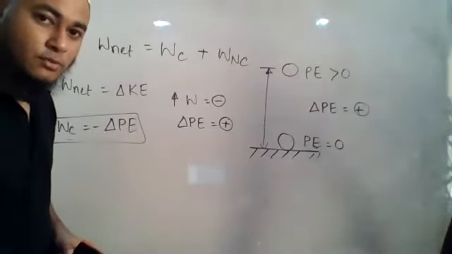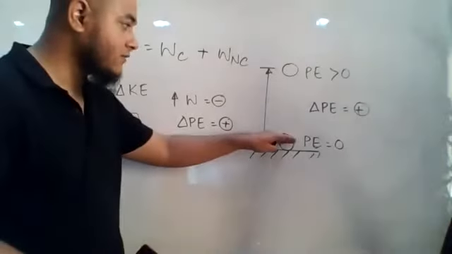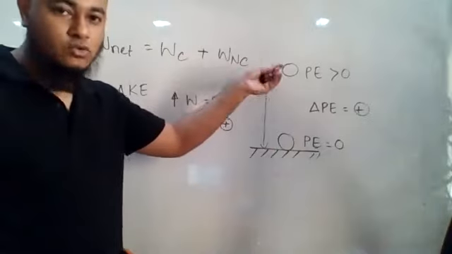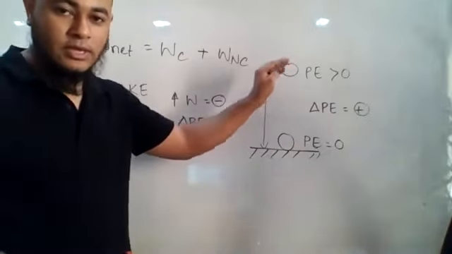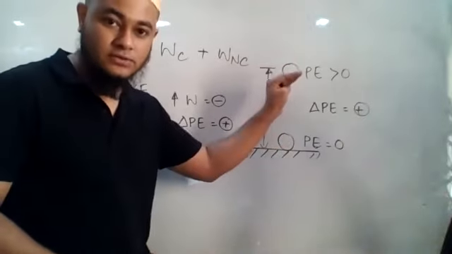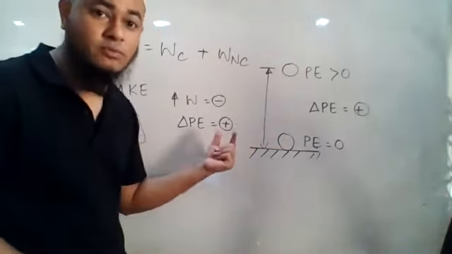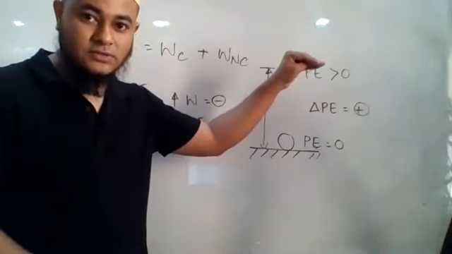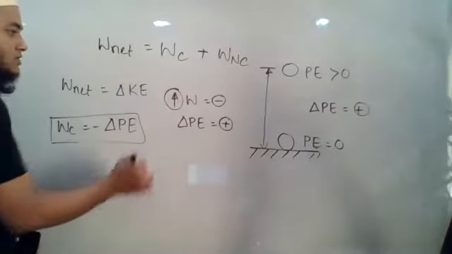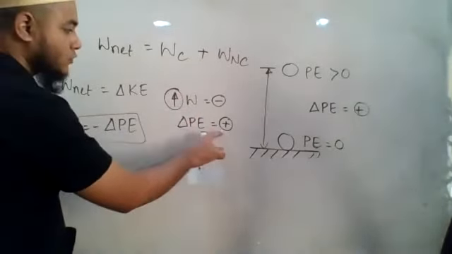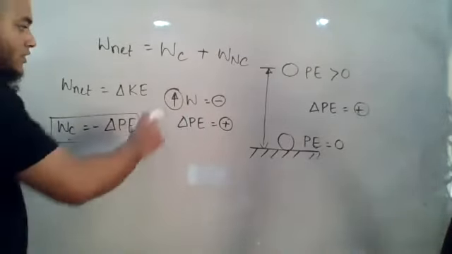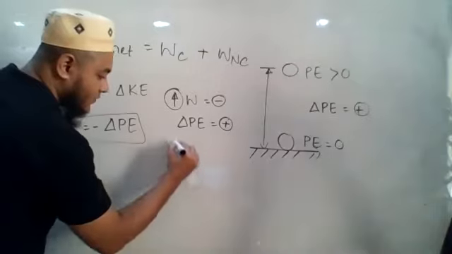If anyone didn't understand, tell me, I will say it again, no problem. At ground level, the potential energy is 0, we know. When we lift the body to a certain height, some potential energy will be stored in it, whether 10 joules or 15 joules. This potential energy has increased, right? That means the change of potential energy will be positive because it increased. So we can say this is positive. While going in the upward direction, we can see that the work done and change of potential energy are opposite to each other, correct? Okay, yes. Then again, let us consider coming down.